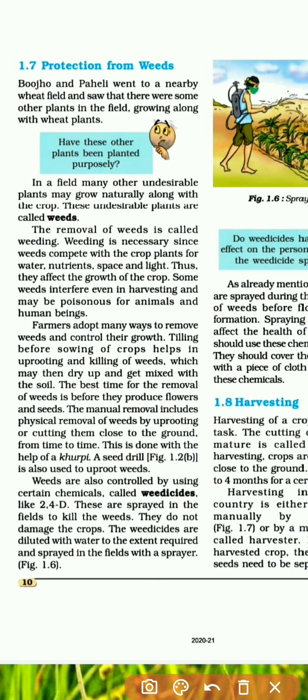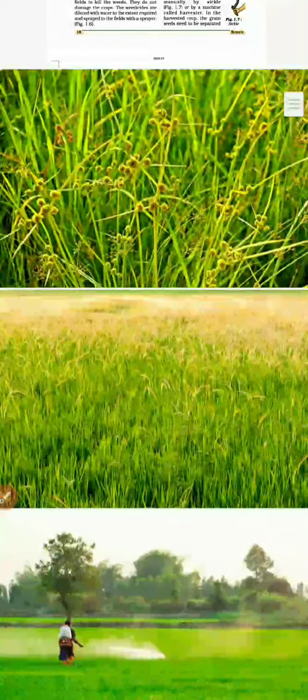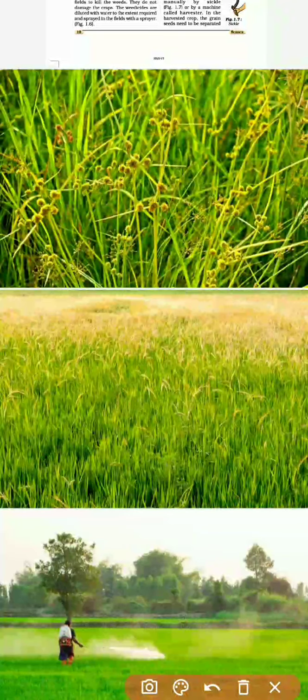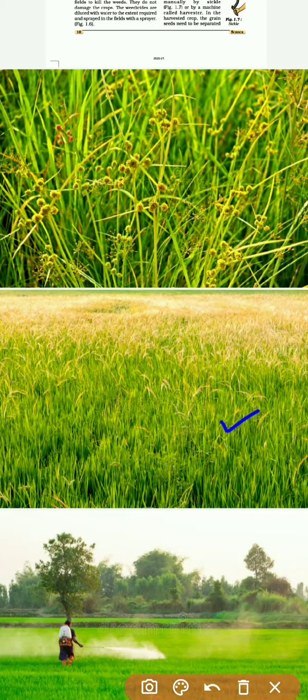So why are they not desired in the crop field? Here also we can see that weeds are very beautiful. Even though they are beautiful, why are they not wanted in the crop field? This question also arises in our mind, isn't it? We do not need weeds in our fields because can you see so many weeds here?